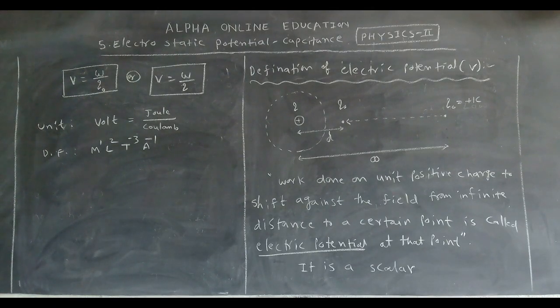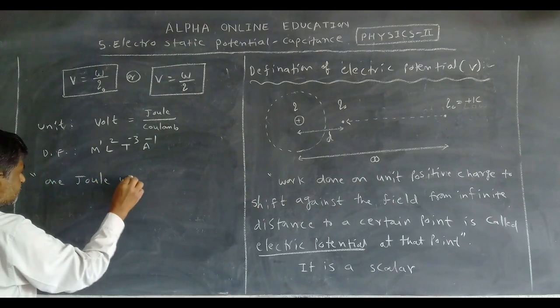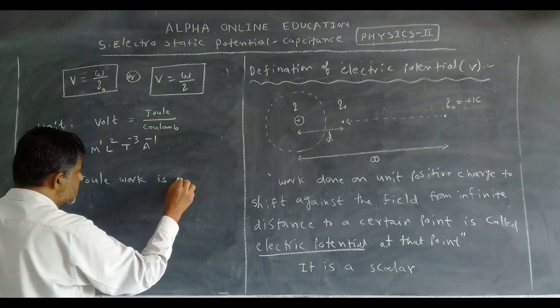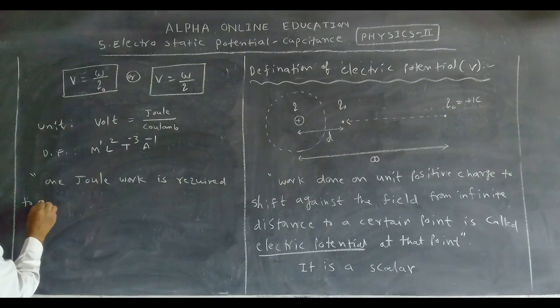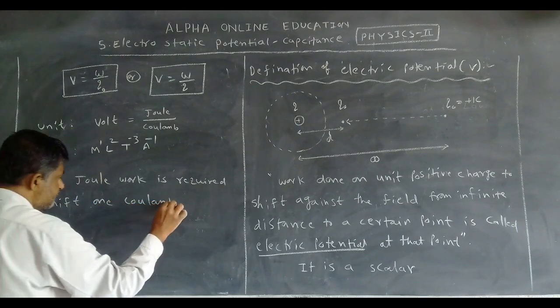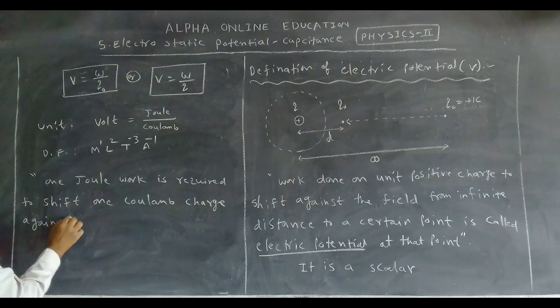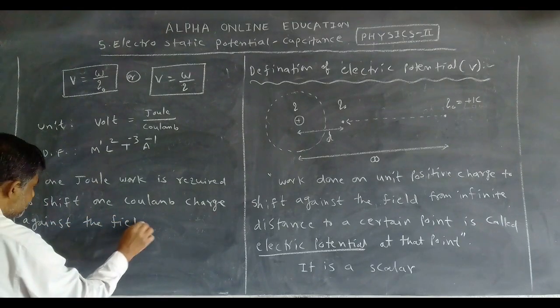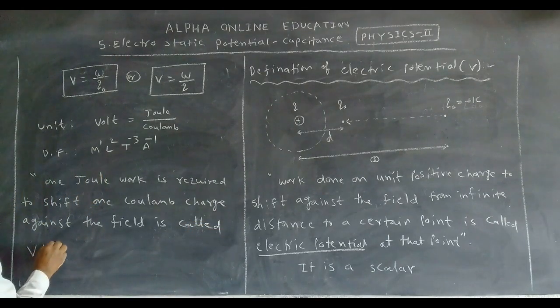Okay, this is the dimensional formula, and we have the definition for the volt also. 1 joule of work required to shift 1 coulomb of charge against the field is called 1 volt. Okay, this is the definition for volt.